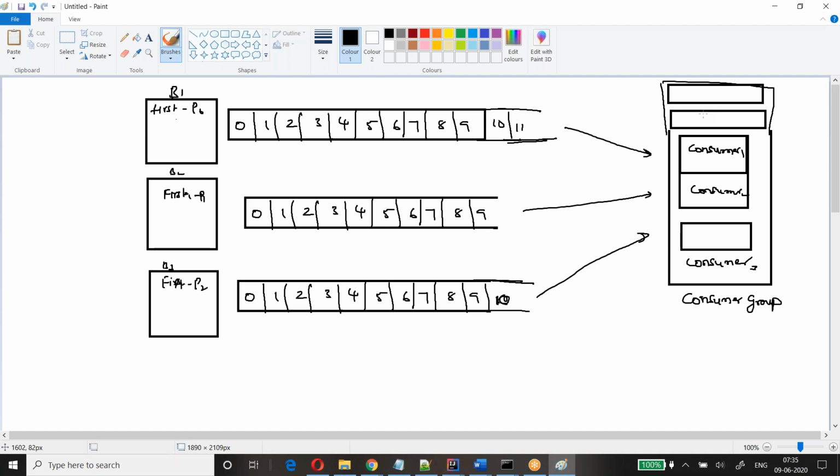If you have multiple consumers, all consumers belong to a single group, and there is something called the consumer group coordinator or group coordinator, which will assign partition 1 to consumer 1, partition 2 to another consumer, and partition 3 to another consumer. If you have more consumers in the group than partitions, some of the consumers will be inactive. As shown in this diagram, the first two consumers are inactive, and the next two consumers are connected and have started reading the data.